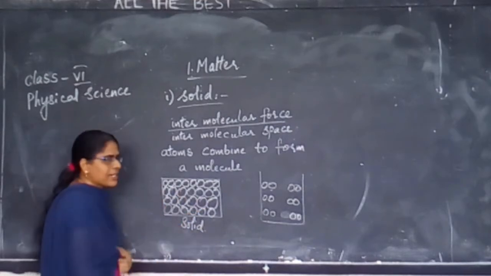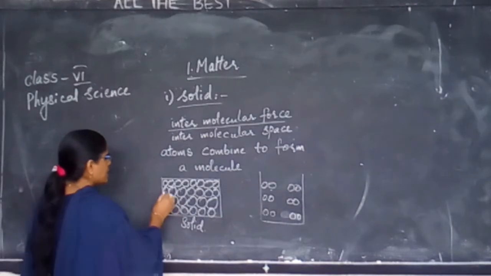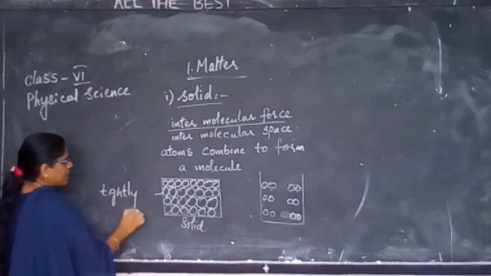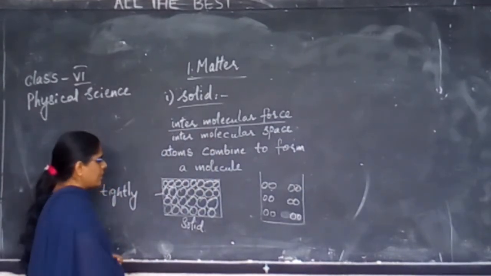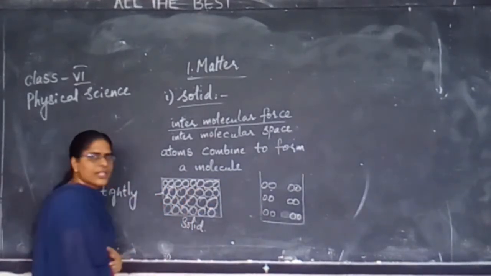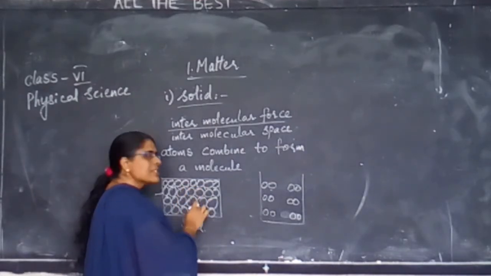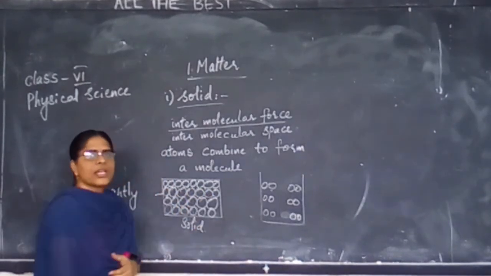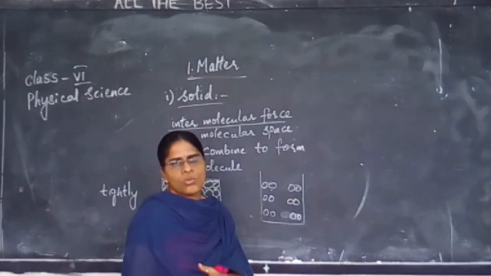How are the molecules arranged? Are they tightly packed or not? In solids, they are always tightly packed. Now, when you compare, a small gap is there. Look at that. Is there a gap? Between these there is some gap. These are the gaps in between what? Molecules. There is a small space or place in between the molecules.